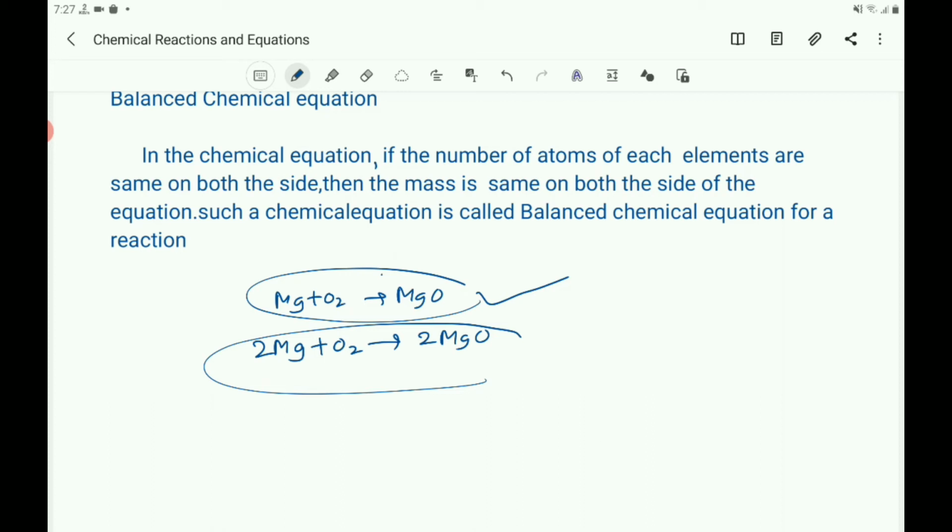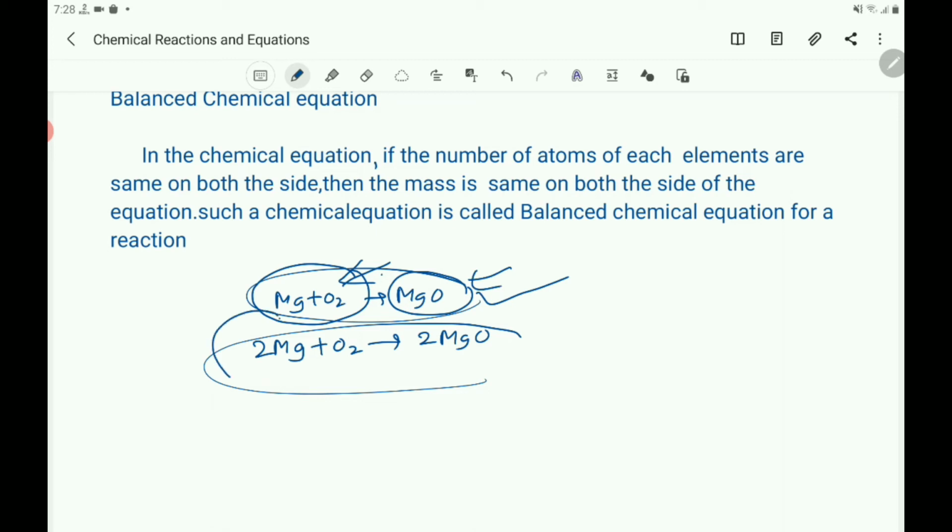Therefore, for a complete chemical equation, the number of atoms of various elements on both sides are made equal. That is, the equation is balanced. Here, according to the law of conservation of mass, the mass of the substances before the reaction must be equal to the mass of the substances after the reaction.